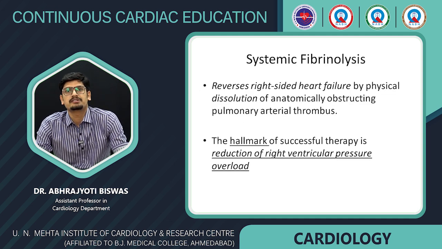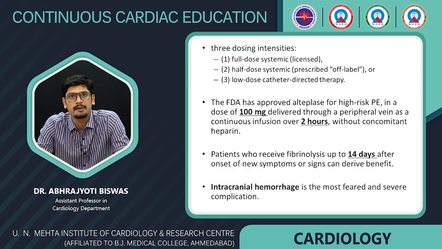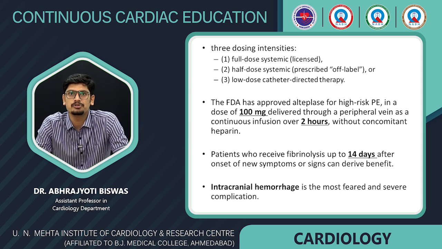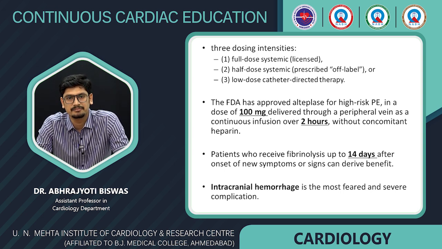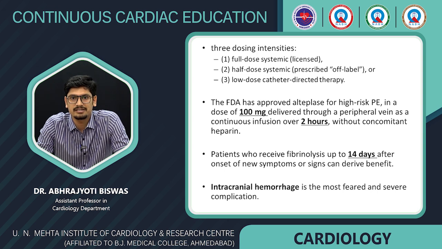So first, we'll discuss systemic fibrinolysis. It simply works by reversing the right heart failure by physical dissolution of the anatomically obstructing thrombus. The hallmark of successful therapy is reduction of right ventricular pressure overload. There are three dosing intensities that have been tried. One is the full dose systemic, which is the licensed. The other is half dose systemic, which is used off label, and third in order is low dose catheter directed therapy, which I will discuss later in my presentation.